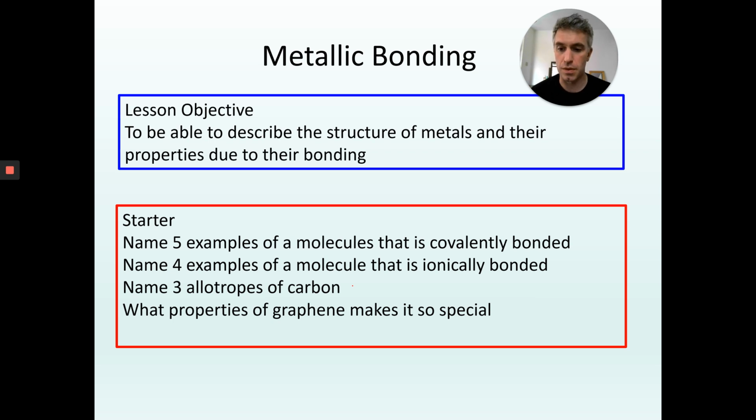But to start with, there are 4 questions, and you need to answer these 4 questions. The first one: give 5 examples of molecules that are covalently bonded. Then 4 examples of a molecule that is ionically bonded. Then 3 allotropes of carbon. And what properties of graphene make it so special? Okay, pause and write the answers down.